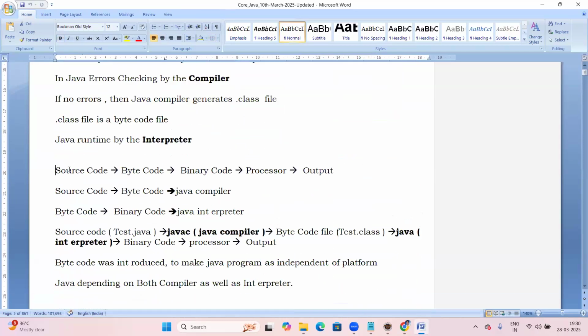In Java, source code goes to byte code to binary code, and then the processor finally gives the output. First step, source code to byte code by the Java compiler. Byte code to binary code by the Java interpreter. So error checking is done by the compiler, and program execution by the interpreter. Two things are involved in Java, so Java depends on both compiler as well as interpreter. Up to this is completed.